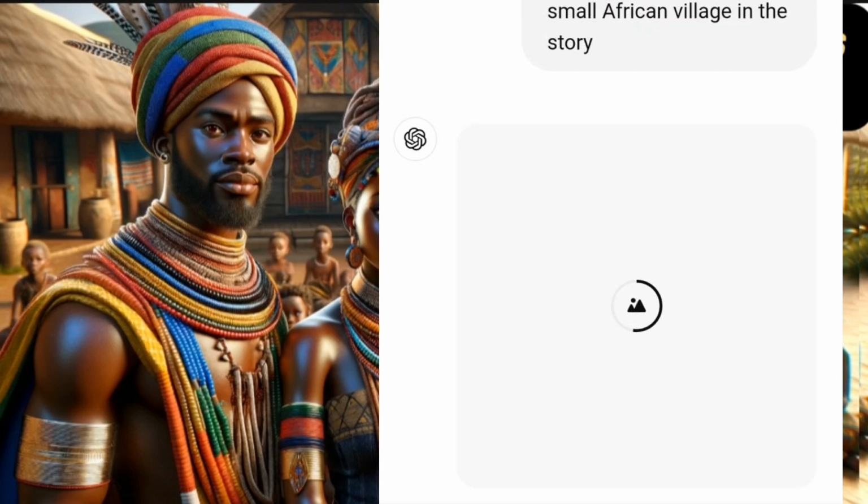And another interesting thing I like about using ChatGPT to generate my images is that it gives me 16 by 9 aspect ratio image, unlike Bing Image Creator that would give you another shape that is not 16 by 9 aspect ratio.